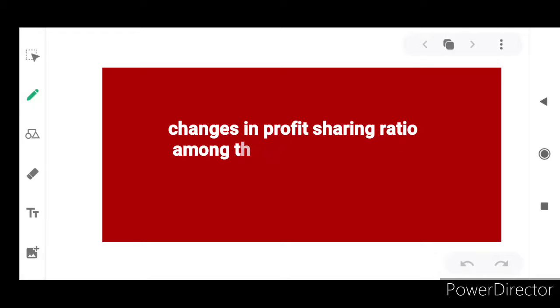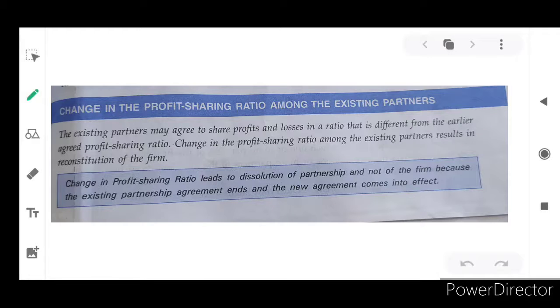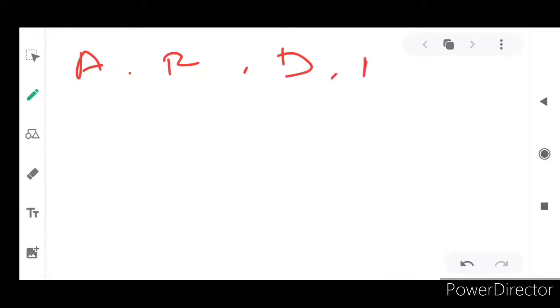Usually you know that a firm is reconstituted, and the partnership dissolves, when there is an admission, a retirement, the death of a partner, an amalgamation of the business, or a change in the profit and loss ratio, because the existing partners' profit and losses will change, isn't it? So a change in profit sharing ratio leads to dissolution of partnership.